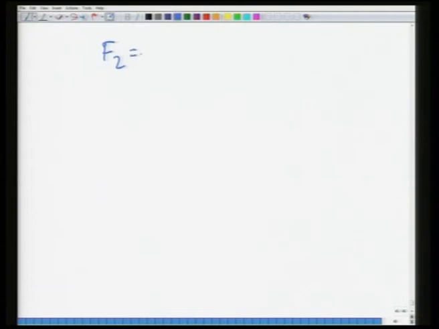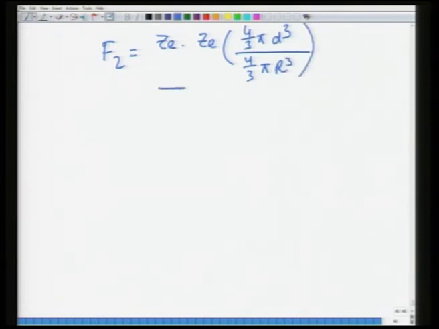So, this F2 can be written as: first was q of nucleus Ze multiplied by the electronic charge inside the distance d. So, that would be Ze into 4/3 pi d cube, the volume of the sphere of radius d, divided by the volume of the whole electronic sphere, and this will be divided by 4 pi epsilon naught d square.